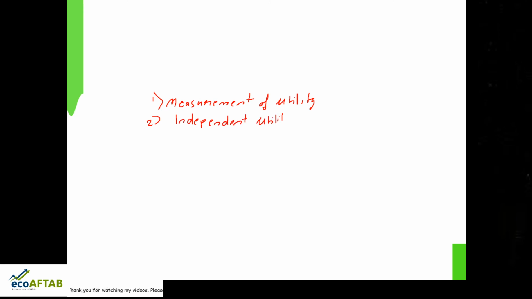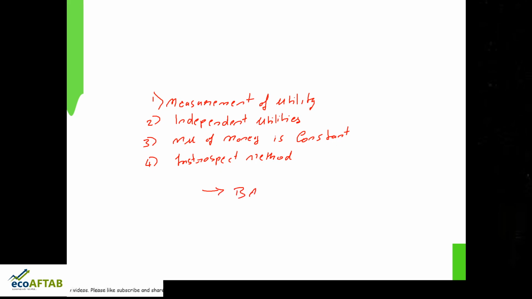Then the third point is that the marginal utility of money is constant. And lastly, we understood that the introspective method is used in cardinal utility analysis. So this becomes the strong base for understanding our cardinal utility analysis.